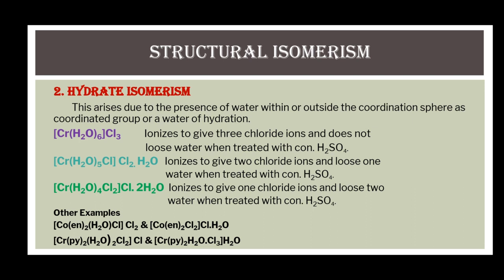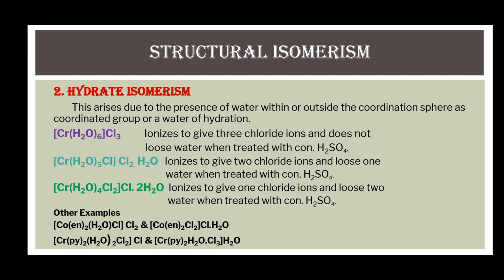In the third isomer, 4 water molecules are present inside the coordination sphere, whereas 2 water molecules are present outside the coordination sphere. When this complex ionizes, it gives 1 chloride ion and loses 2 water molecules when treated with concentrated sulfuric acid. Here, 2 more pairs of hydrate isomers are given.